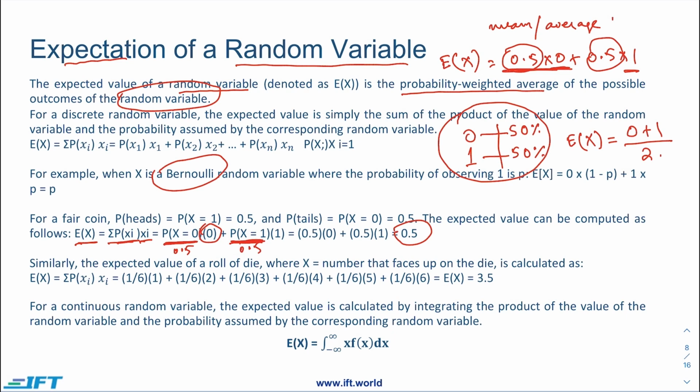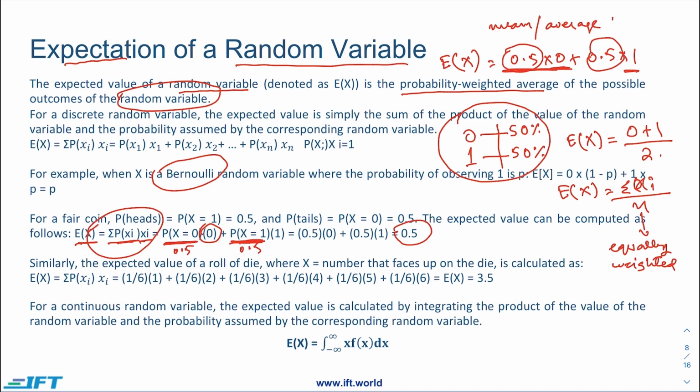So another formula for calculating the expected value is that we add the values, the summation of all xi, divided by n, the number of observations, and this formula assumes that the observations are equally weighted. So if observations are equally weighted, we can just add the numbers and divide by n, if we don't have any probabilities given. But if we have different probabilities for different values, we would be using this particular formula to calculate it.